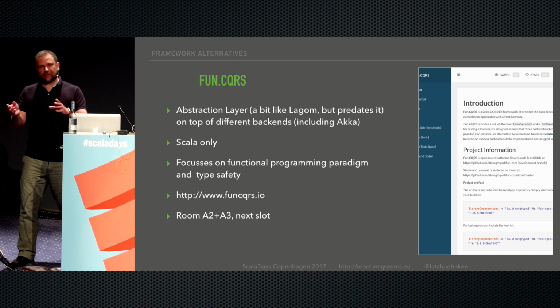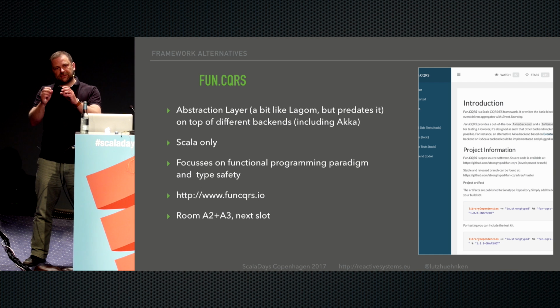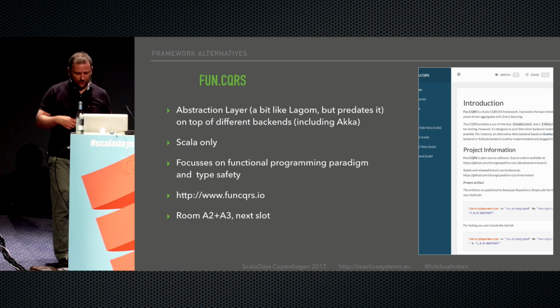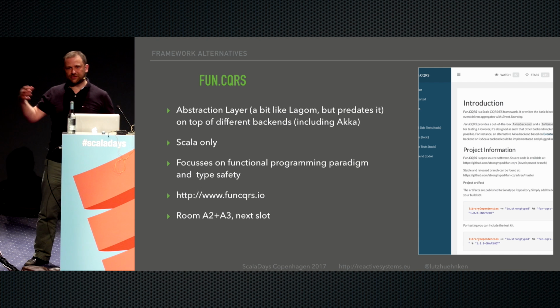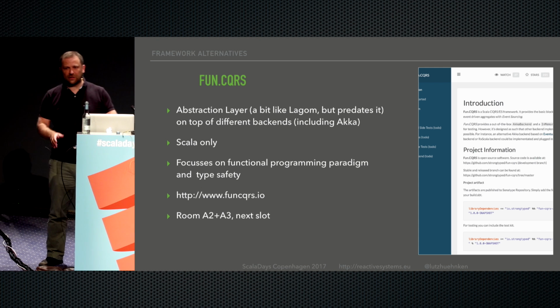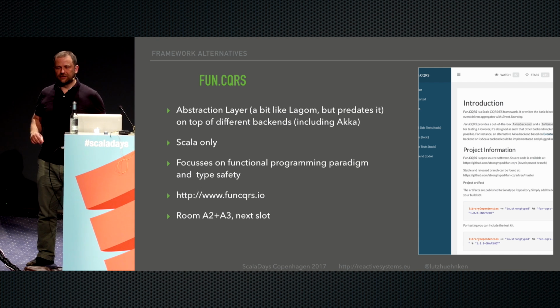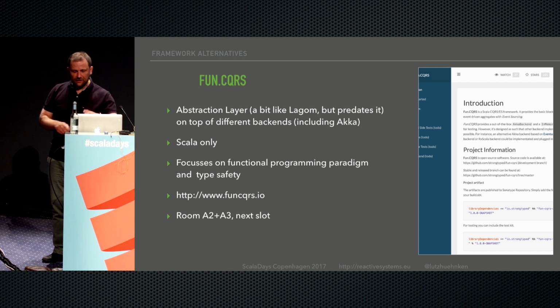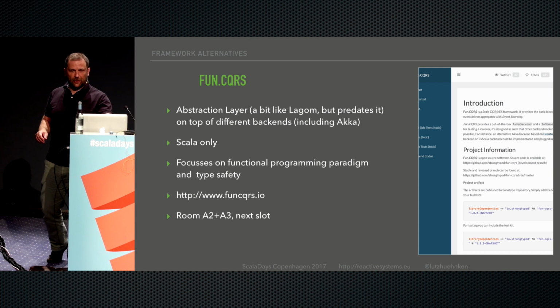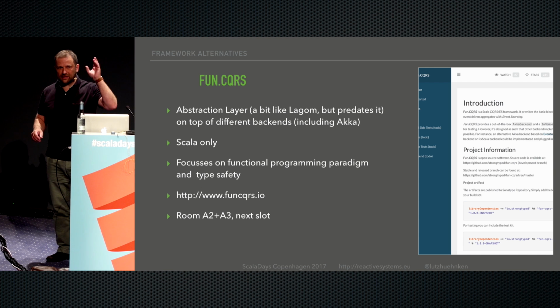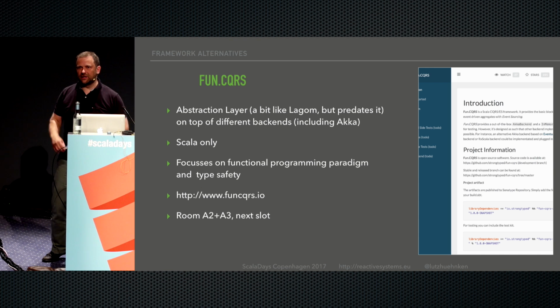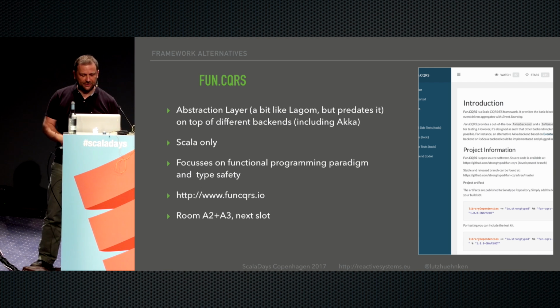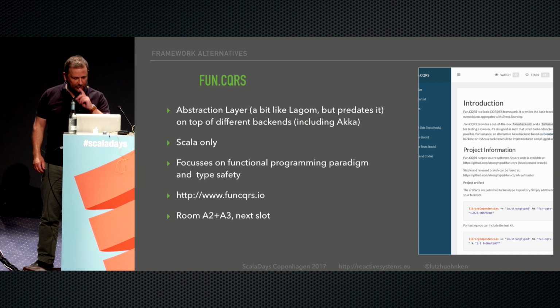In Lagom, sometimes Lagom seems a bit noisy API-wise. I think a bit of that is caused by it being cross-platform because it's a Java and Scala framework, while this is pure Scala and tries to be a bit more idiomatic Scala-wise. It has a nice website, and the creator of this framework is going to talk about type safety and messaging and event sourcing in the next slot in rooms A2, A3. So I can highly recommend going to that talk.